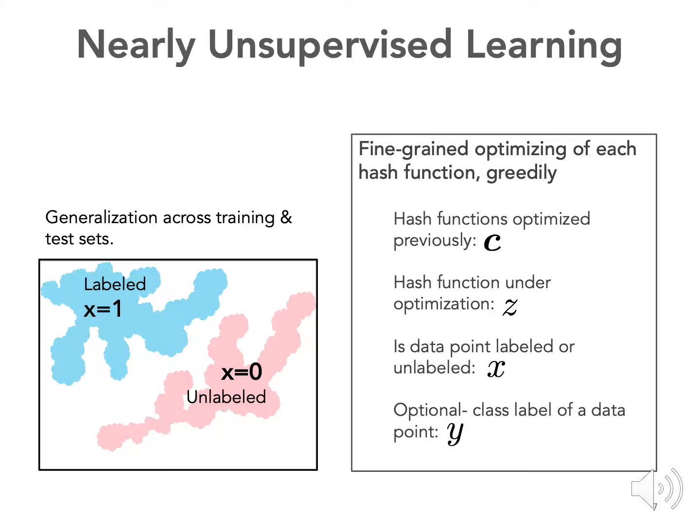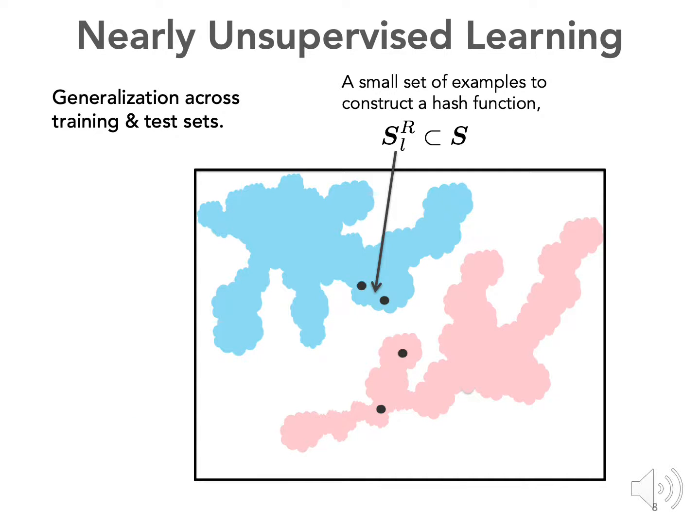We considered specifically a nearly unsupervised setting for the learning, where this blue data distribution represents labeled examples, say the training set, and this red data distribution represents, say, test data in transductive settings, or just unlabeled data in inductive settings, used to build semi-supervised algorithms. Say for instance here you have just 4 data points to construct a hash function. In practice you could have 100 or 1000, and we will try to see what kind of hash function could be optimal that factorizes the whole data distribution.